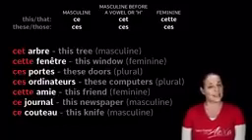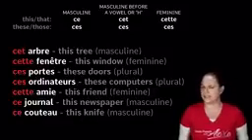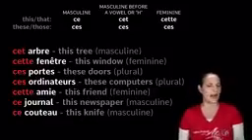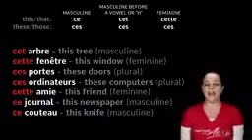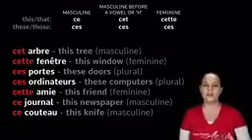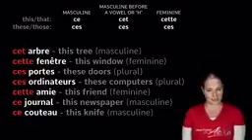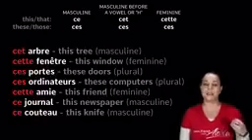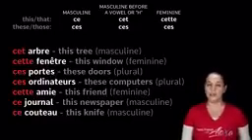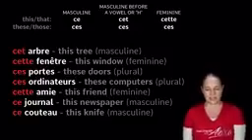Porte. Now, porte here has an S, so it's likely to be plural. Now, sometimes words come with an S. It doesn't often happen. But in that case, it's a normal plural, and therefore you want to say these doors. And that will be ces, C-E-S. Ordinateur, that's computer, but it has an S, so it's computers. So we want to say these computers. So you would say ces ordinateurs.